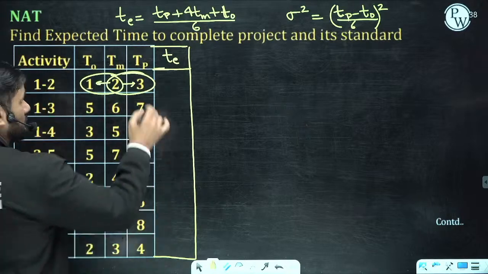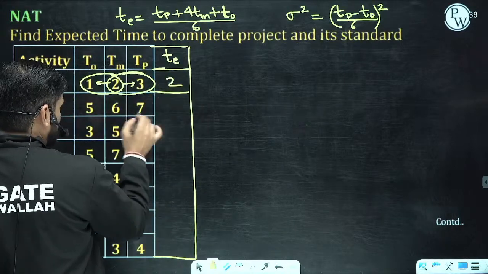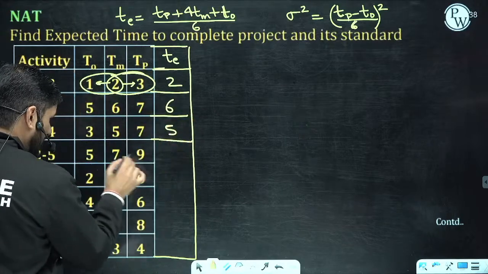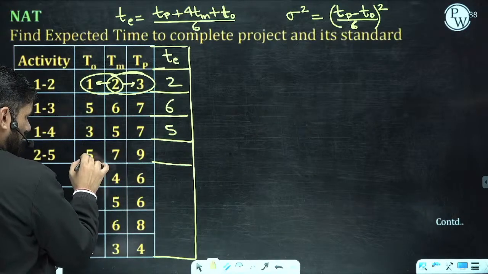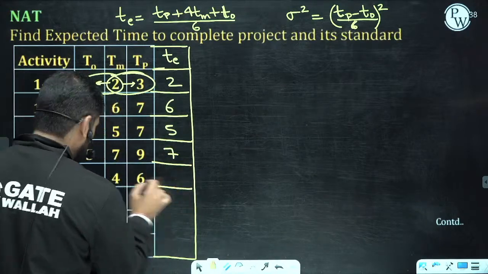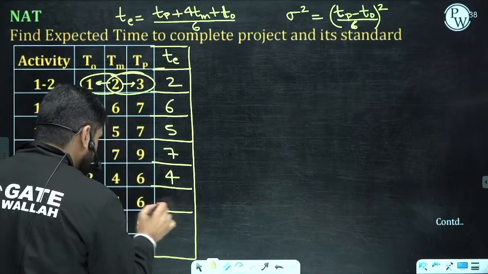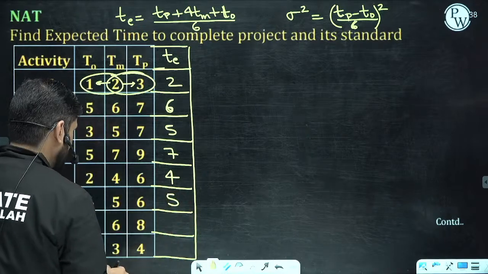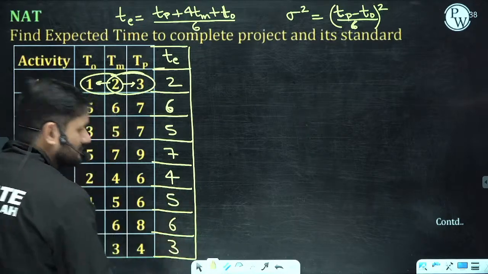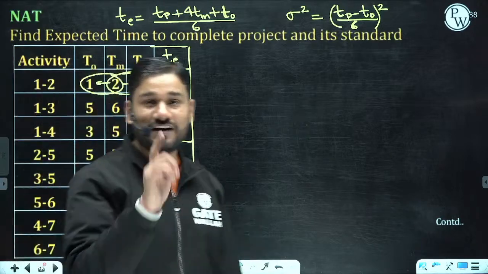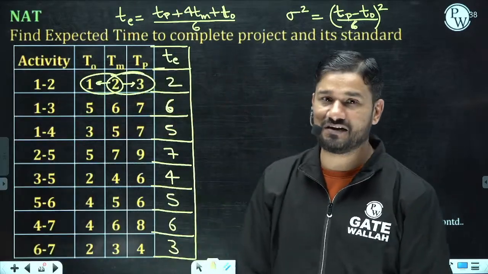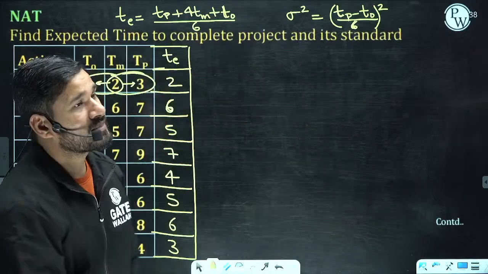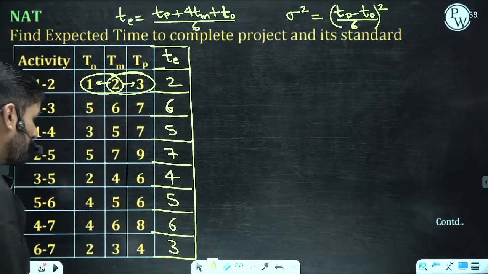See how fast I can calculate. 2 is at equal distance, 6 equal distance, 5 equal distance, 7 is at equal distance from here and here also. And please, in GATE also you can apply this technique. This is really beautiful. This is 5, this is 6 and this is 3. You can save 1 minute by using my technique. Are you getting this point or not? Done. So here you can see we are getting the value of T.